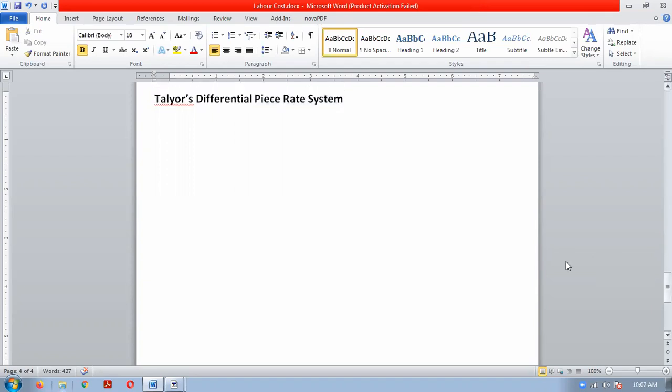Now, for understanding this, first we will understand some important terms associated with this method.